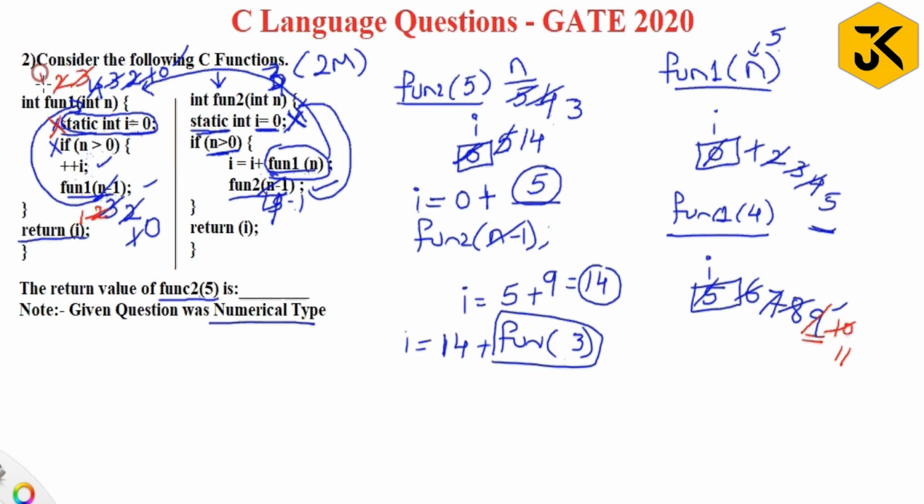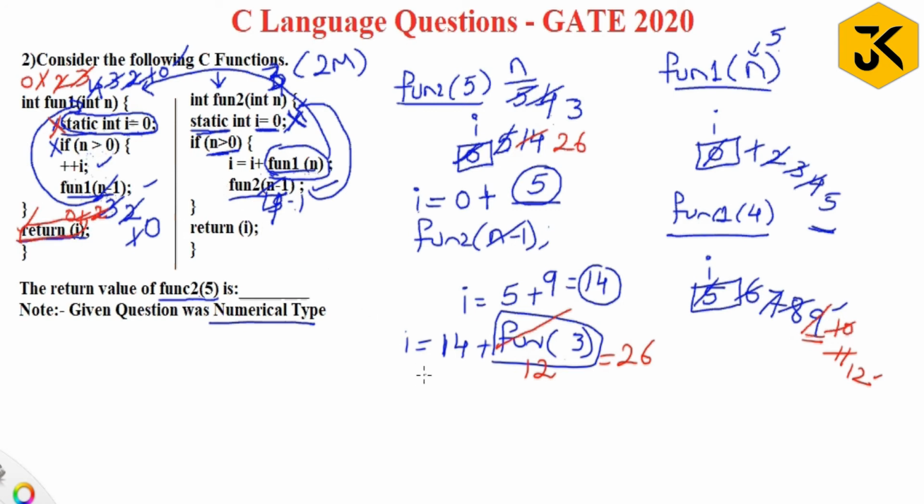So it is going to pass here 1. Is 1 greater than 0? Yes. Plus I, so 12. Next it is going to function 1 of 1 minus 1, that is 0. It is going to pass 0. 0 greater than 0, condition fail. It is going to execute return I. Return I means what value it is going to pass? 12. So this statement entirely replaced with 12. So 14 plus 12 is 26. So I value is now 26.